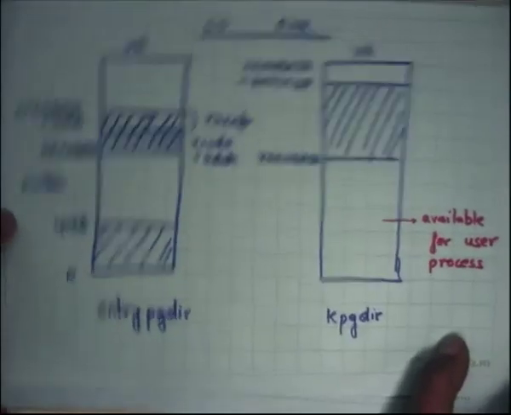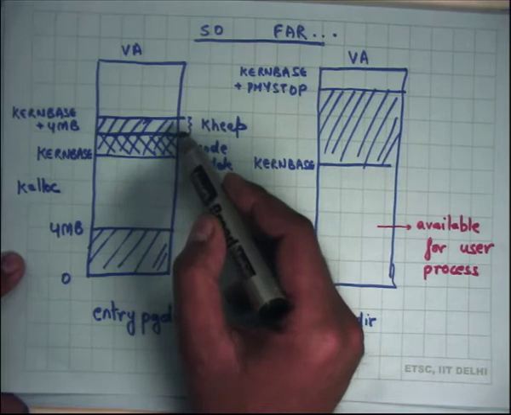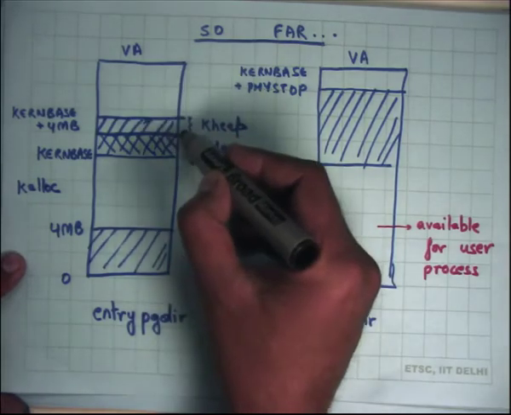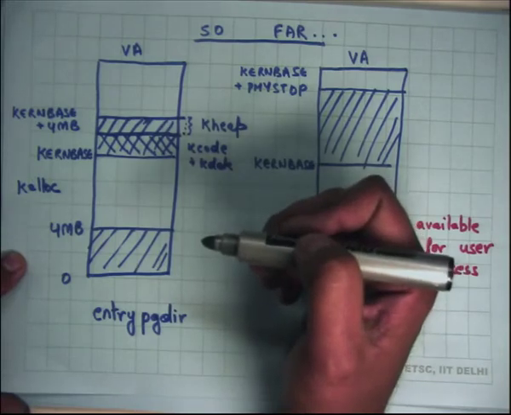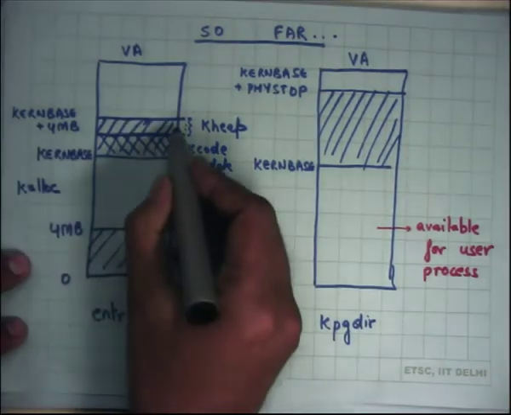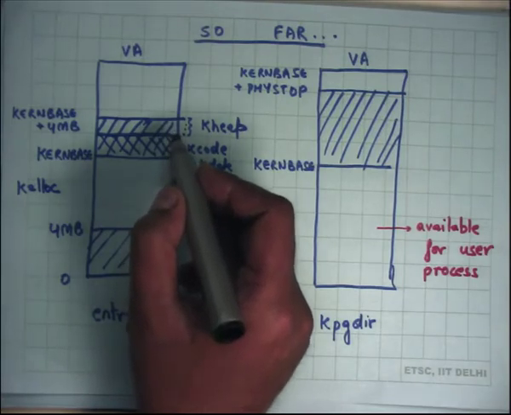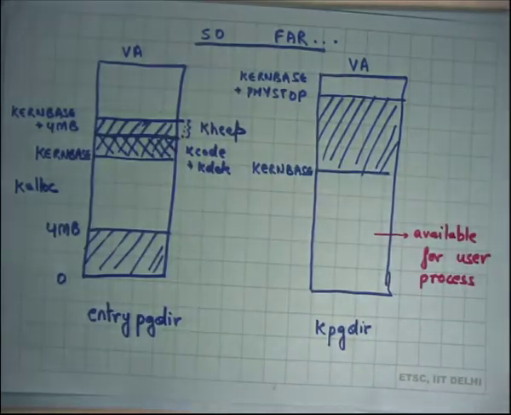So what's going to happen is that initially, when we said kinit1 adds all these pages to the free list, basically what it does is it just calls kfree on all the pages present in this space. Recall that this is the kernel heap, and so all these pages need to be added to the free list. So one way of adding all these pages to the free list is to just keep calling kfree on all these pages. And so all of them get added to the free list, and now your allocator and deallocator work using kalloc and kfree.